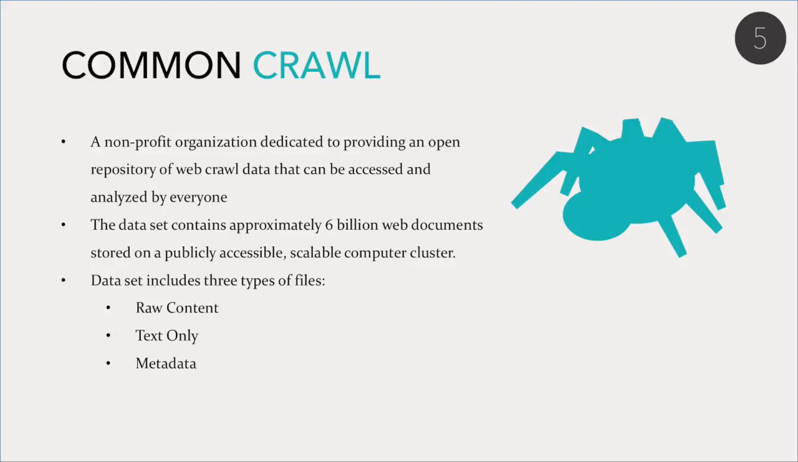Common Crawl. Common Crawl is a non-profit organization dedicated to providing an open repository of web crawl data that can be accessed and analyzed by everyone. The Common Crawl data set contains approximately 6 billion web documents stored on a publicly accessible, scalable computer cluster. The entire Common Crawl dataset is stored on Amazon S3 as a public data set. The most current crawl data sets include 3 different types of files, which are raw content, text only, and metadata.